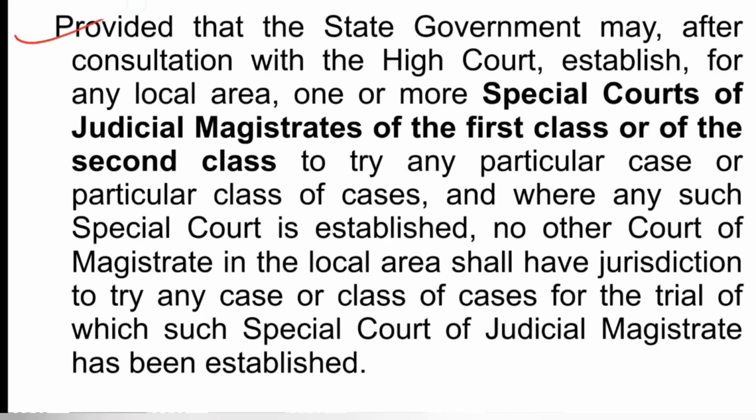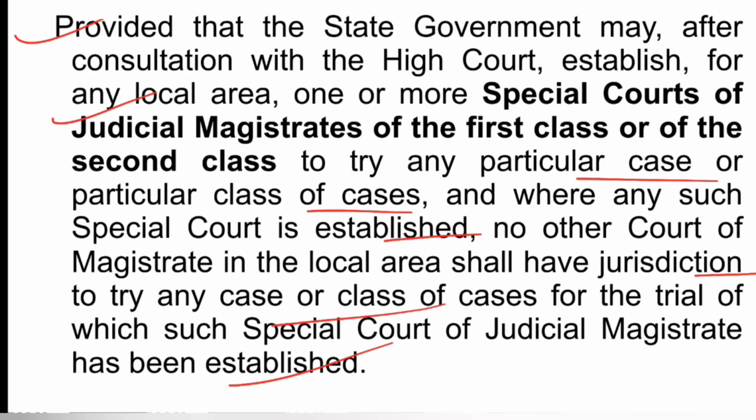Then the proviso says, provided that the state government may, after consultation with the High Court, establish for any local area one or more special courts of JMFC or JMSC to try a particular case or particular class of cases, and where any such special court is established, no other court of magistrate in the local area shall have jurisdiction to try cases or class of cases for trial of which such a special court of judicial magistrate has been established.